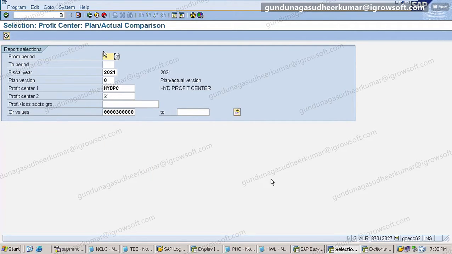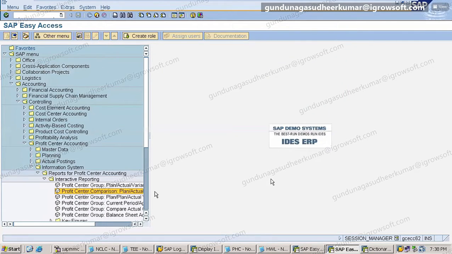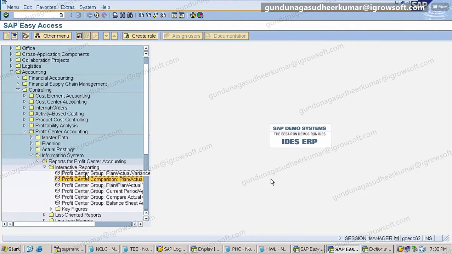See, this is another report: profit center versus profit center comparison, plan versus actual. If you want to compare more than two profit centers, sorry, we don't have that. If you are asking, then get it developed. Here we are comparing only one; if you want to compare another one, then create a separate one.